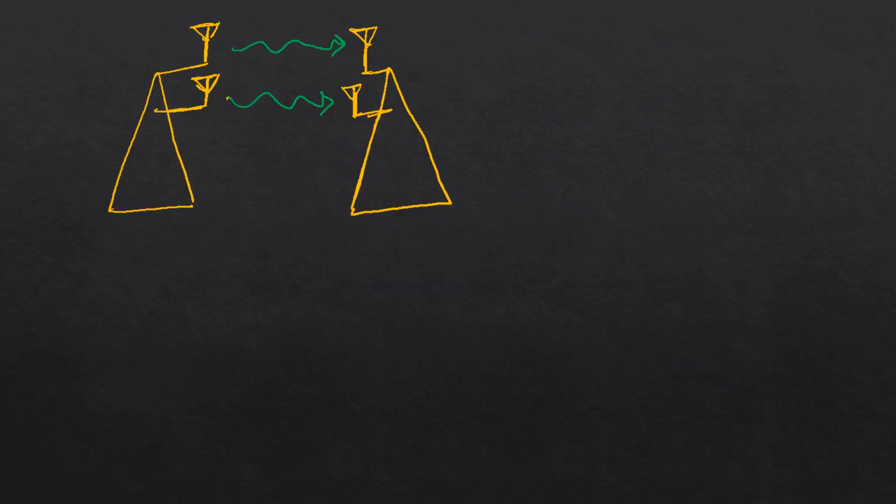Now let's assume that instead of having one antenna on both transmitter and receiver, what if we have two antennas on each side? In this case, transmit antenna 1 can talk to receive antenna 1, transmit antenna 2 can talk to receive antenna 2. If I write this particular stream's capacity as C1, and this particular stream's capacity or throughput as C2,